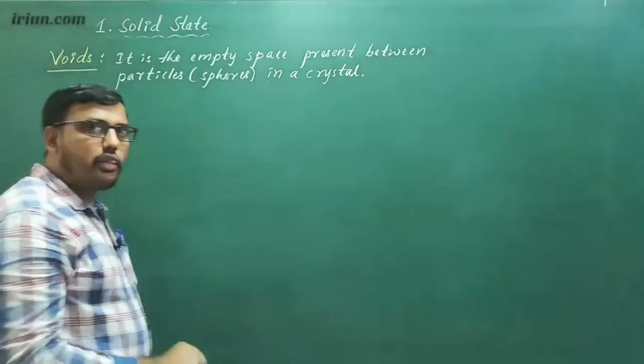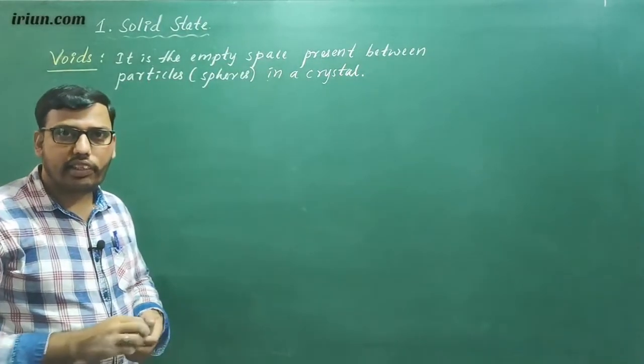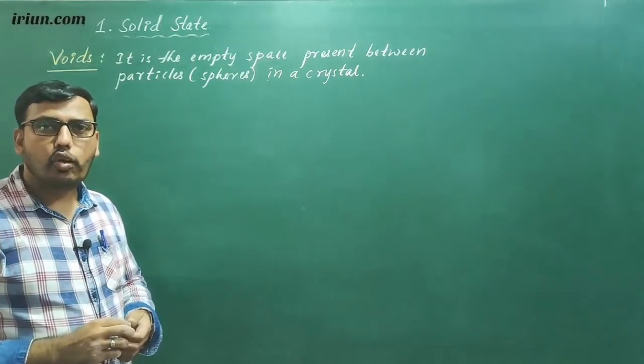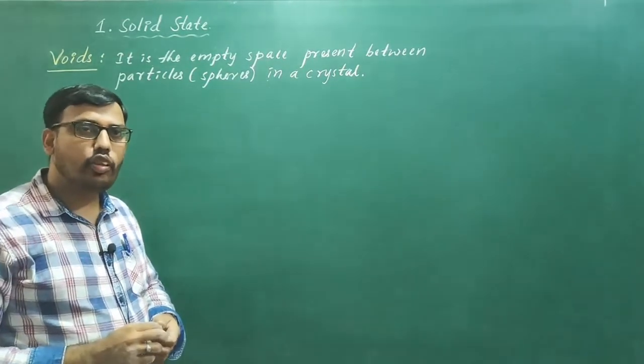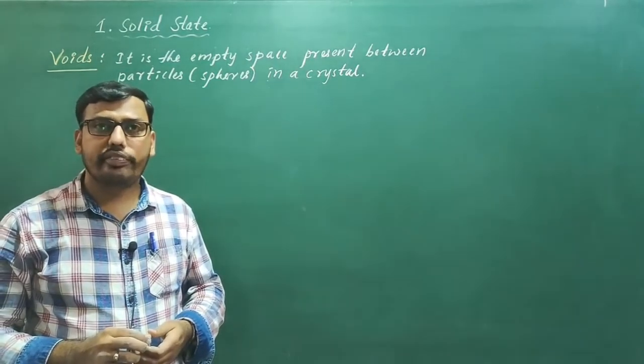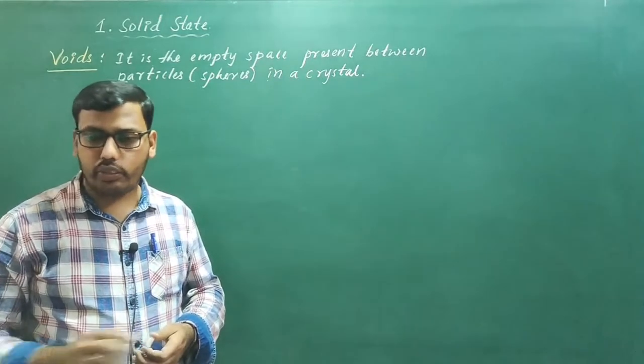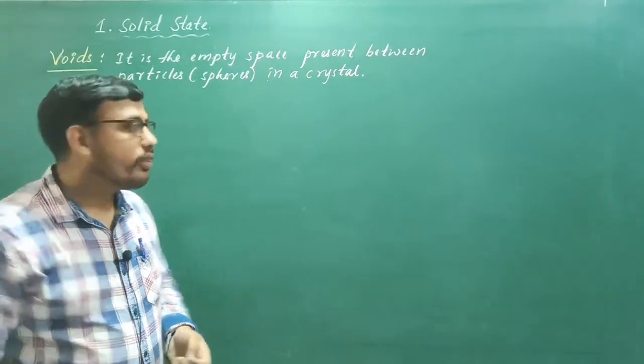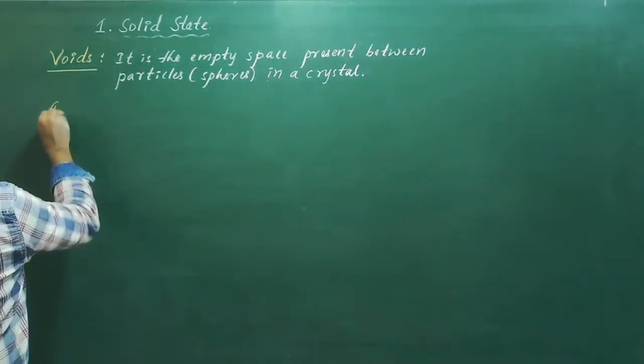Now there are 2 types of voids, especially when we consider close packing in 3 dimensions. So we have 2 types of voids observed. The first one is tetrahedral voids.